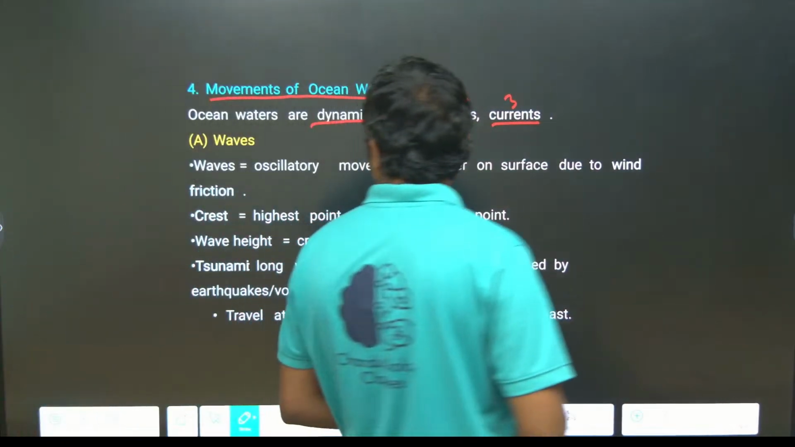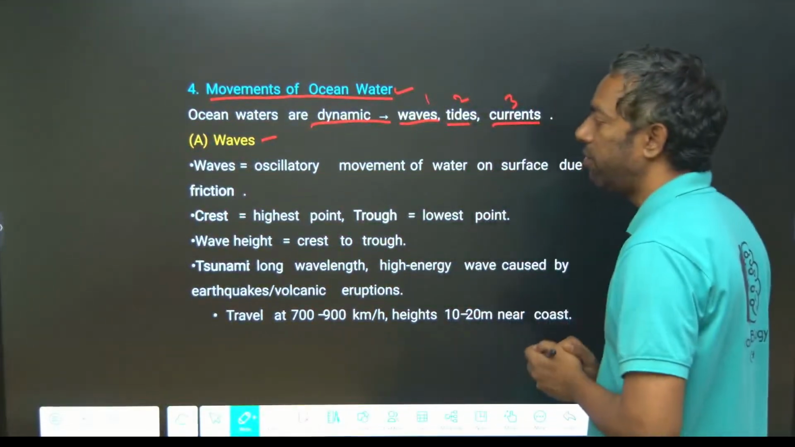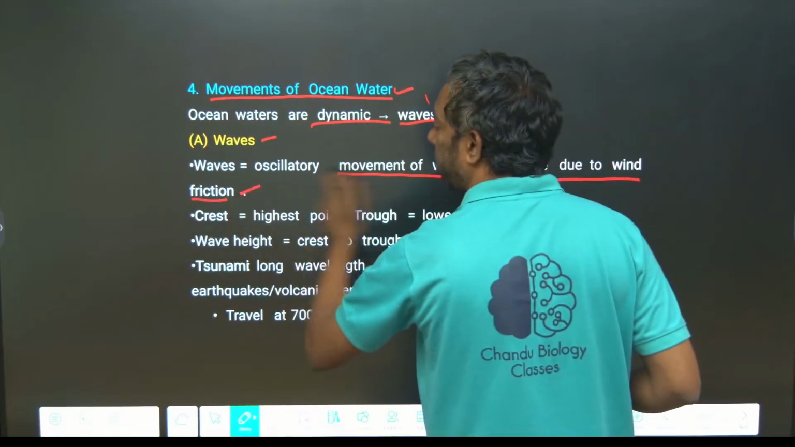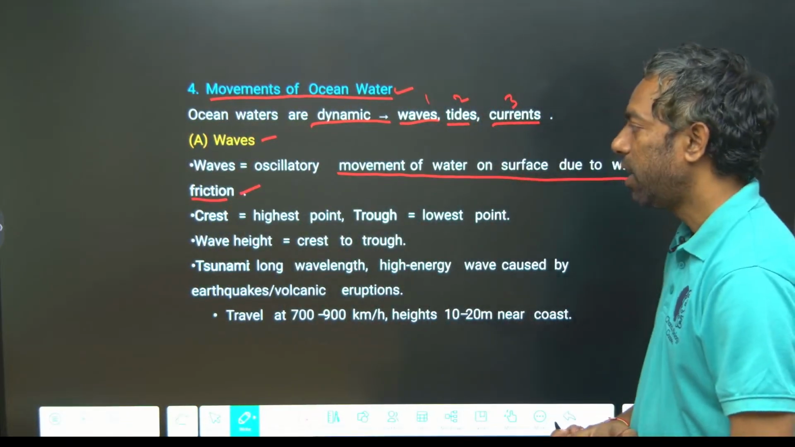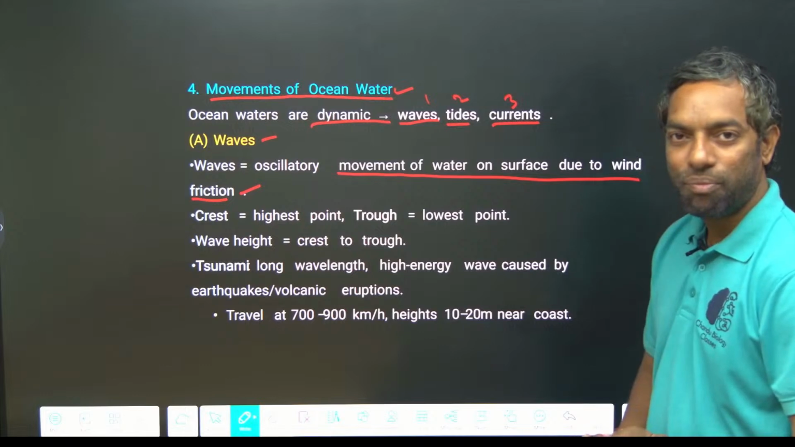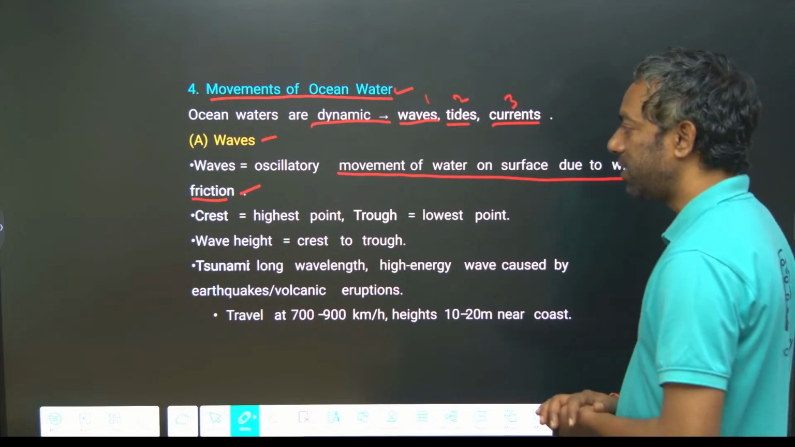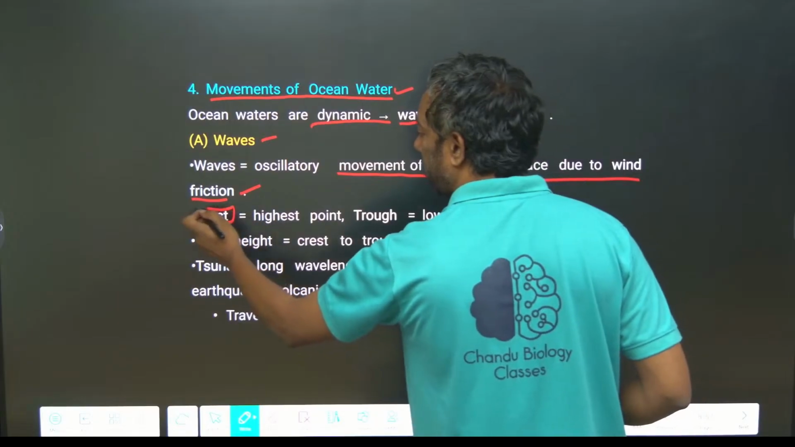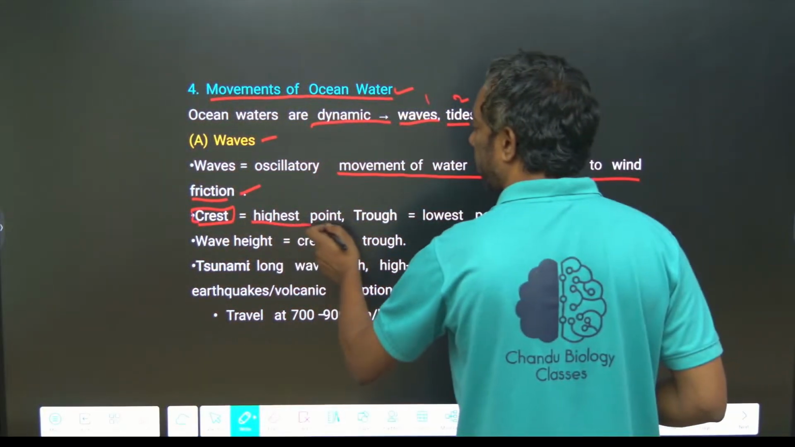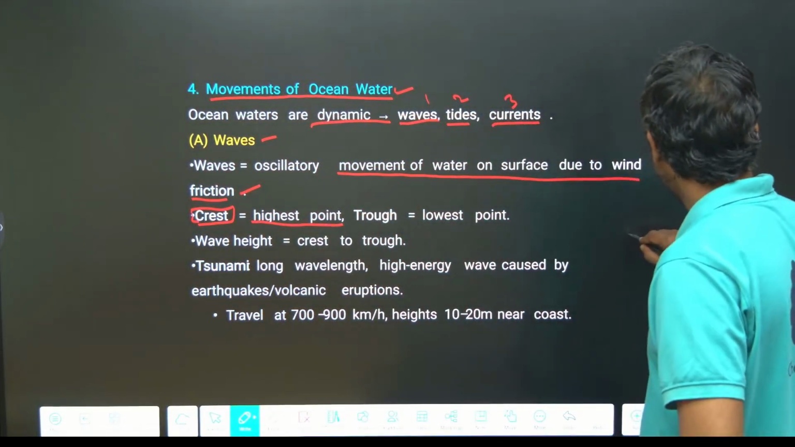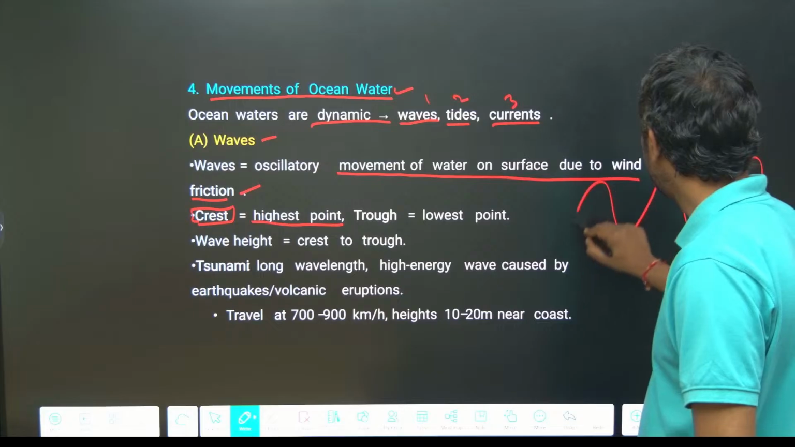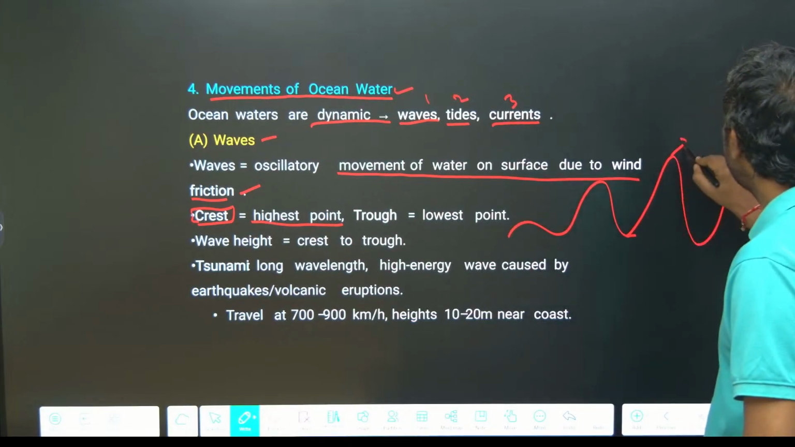First, waves. It is the movement of water on the surface due to wind friction. The wave has a very short length, guys, a very short length of movement of water. What is a crest? They can ask you in the exam. If the wave is like this, ocean waves, the high point we call the crest.